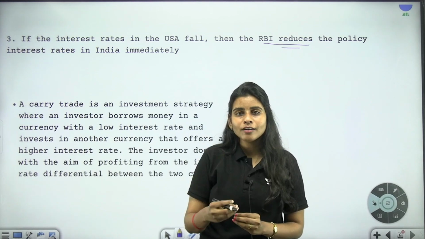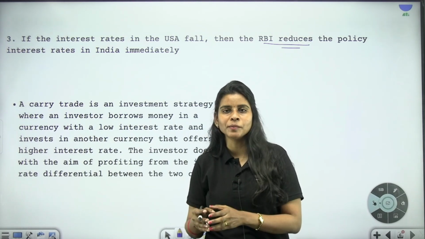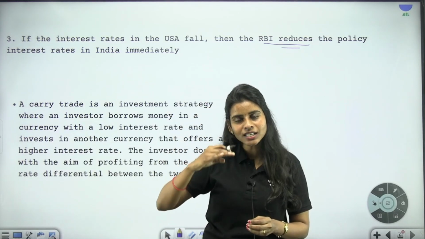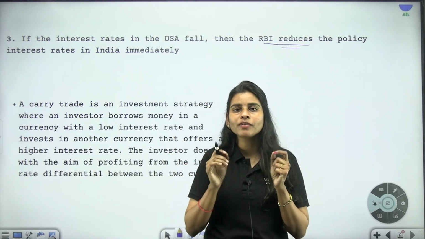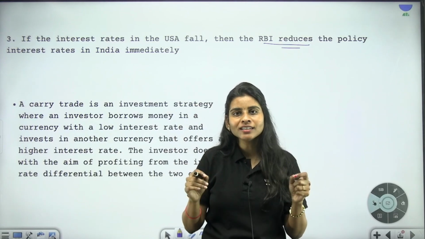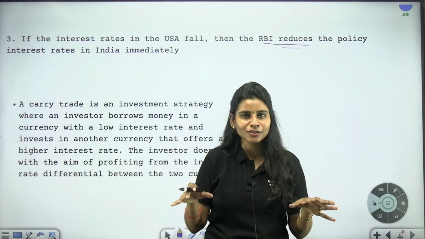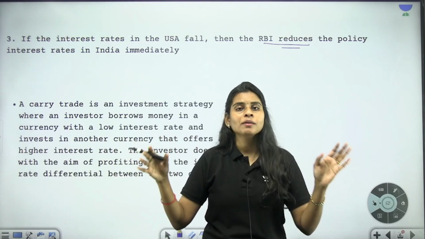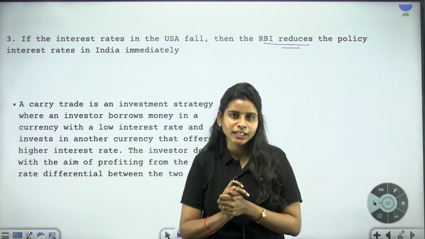Immediately after 48 hours of Trump getting elected, the US Federal Reserve decreased their interest rates by 65 basis points, likely to signal that the inflation is going to be under control, and it is Trump's rule, drill baby drill. So anything can happen in the US. But how is it going to affect the Indian economy?